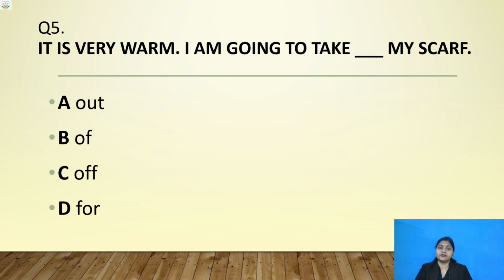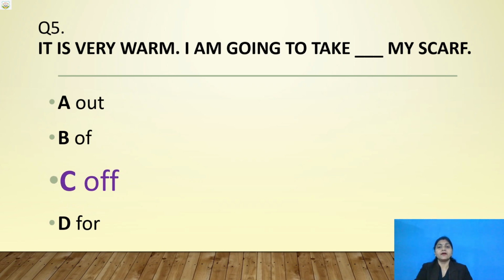Let's see the correct answer. It is easy. I think it is easy. And you all have written the answer. That's why I'm about to show you the answer. Written? Okay, let's see the correct answer. Off. OFF, off. I'm going to take off. Off means something which is separated. Okay, whenever there is separation, alag ho jaye jo cheez.